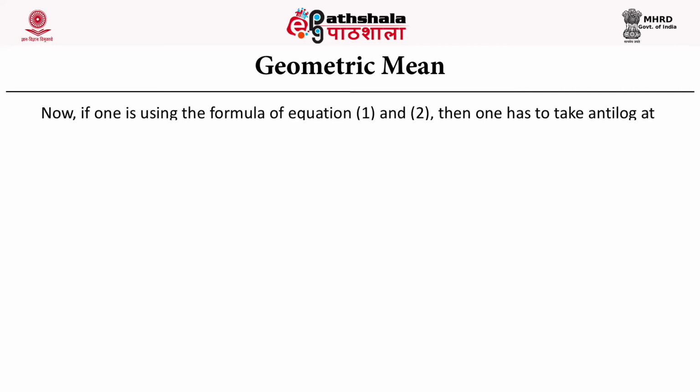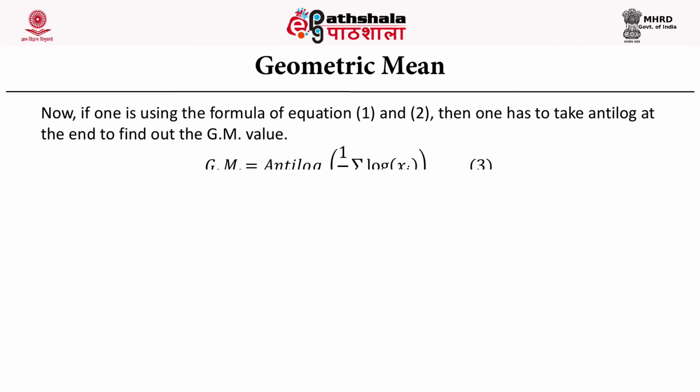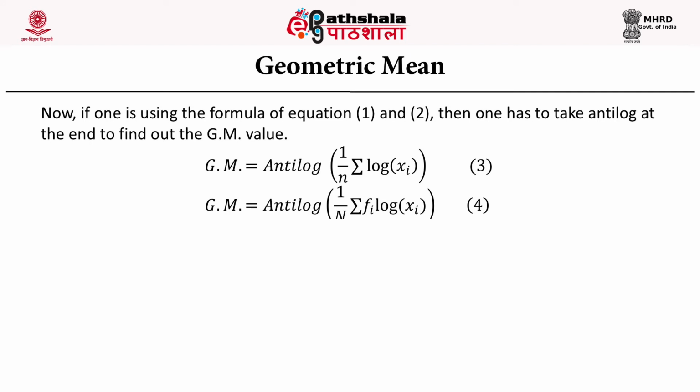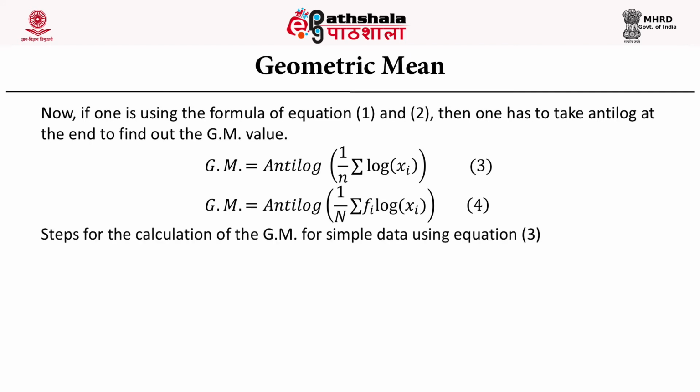Now if one is using the formula given in the previous equations, we have to take anti-log of this to get the geometric mean. So the new form of the formula is anti-log of 1 upon n summation of log of xi, and anti-log of 1 upon n summation of fi log of xi.